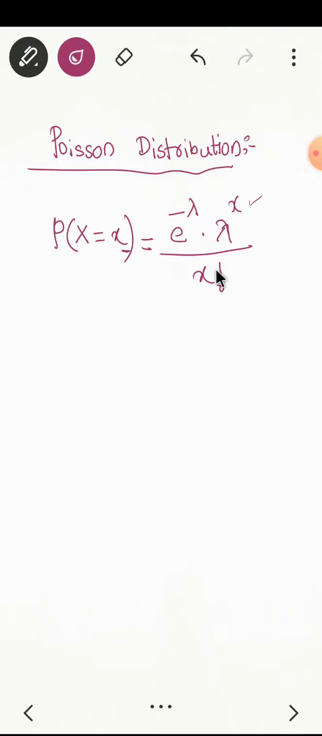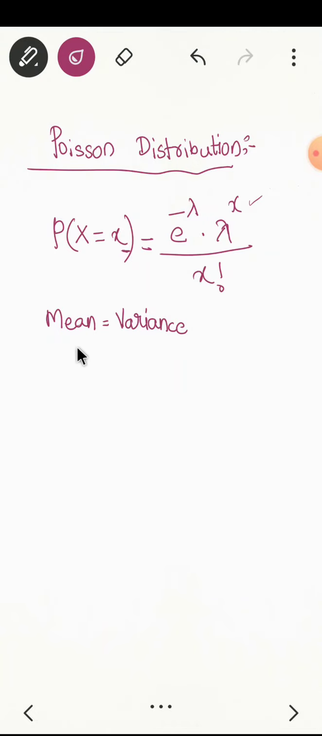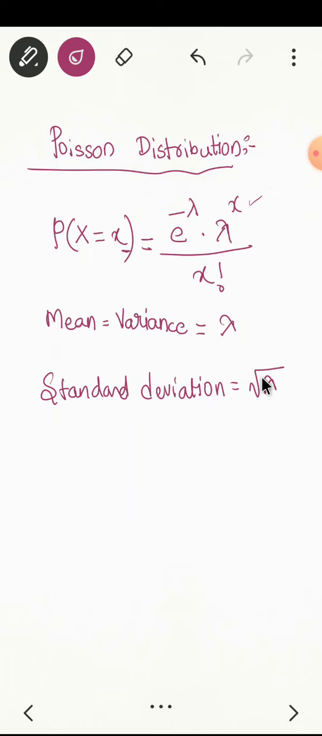You have to enter that number here, but you don't know lambda. Lambda is nothing but mean, or we may also call it as variance in case of Poisson distribution. Mean is the same as variance. Mean is equal to variance is equal to lambda. If variance is lambda, standard deviation will be how much? Standard deviation, as you know, is root of variance. So standard deviation is root over lambda.